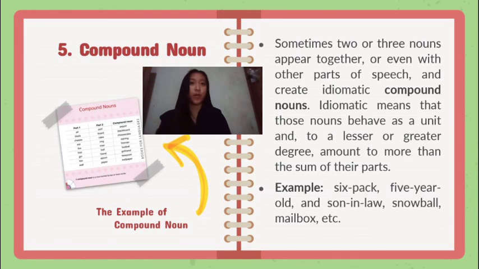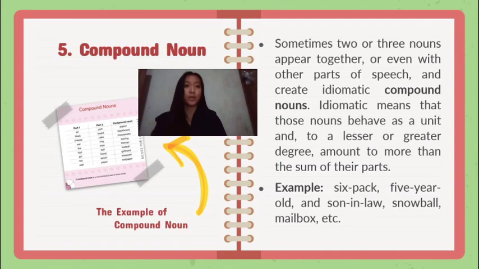The last is compound noun. Sometimes 2 or 3 nouns appear together or even with other parts of speech and create idiomatic compound nouns. Idiomatic means that those nouns behave as a unit and to a lesser or greater degree amount to more than the sum of their parts. Example, six-pack, 5 years old, son-in-law, snowball, mailbox, and etc. So the presentation will be continued by my friend Ninda Anggriani.